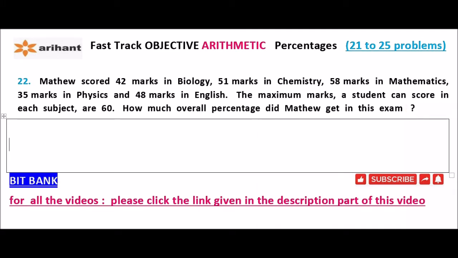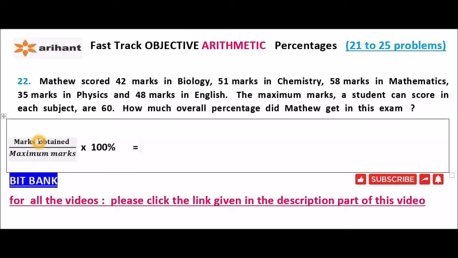So what is the formula? The sum of the marks obtained in all subjects divided by the sum of the maximum marks in all subjects into 100%.